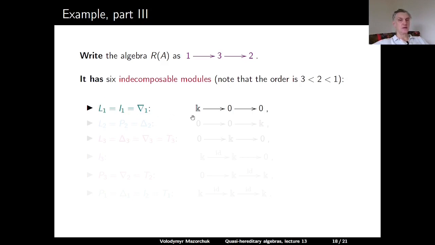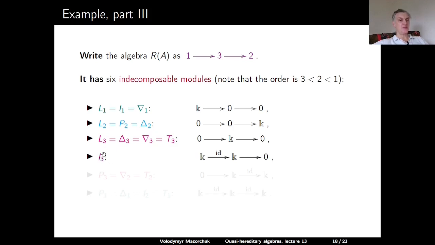The module L1 concentrated at the vertex 1, which coincides with its injective envelope I1, and with the costandard module nabla 1. Then we have the simple L2, which is concentrated at the vertex 2, which coincides with P2 and delta 2. We have L3, which is concentrated at the vertex 3, and since 3 is the minimal element, L3 coincides with delta 3, with nabla 3, and with T3.